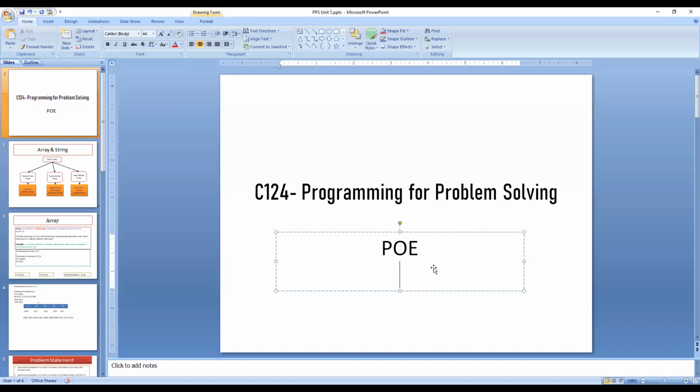Another use of preprocessor directives is the definition of constants. Preprocessor directives begin with the hash symbol. Yes, and it is at the very first line. Correct. So the question is for roll number 37.